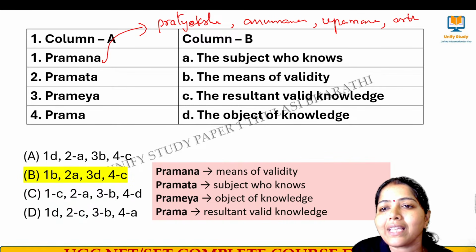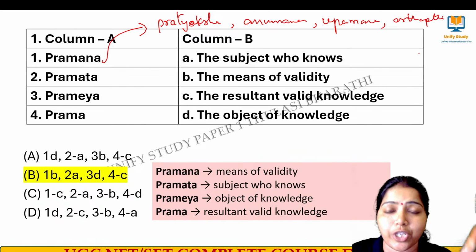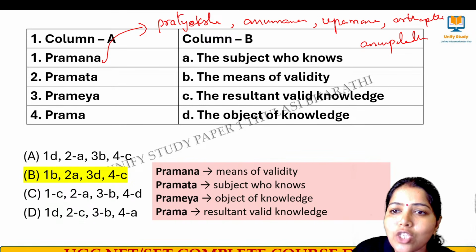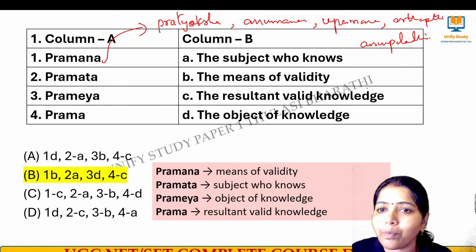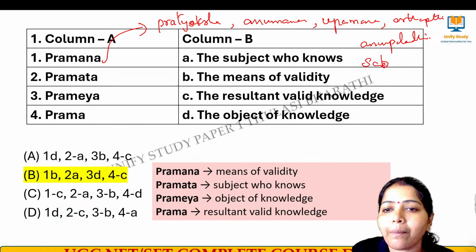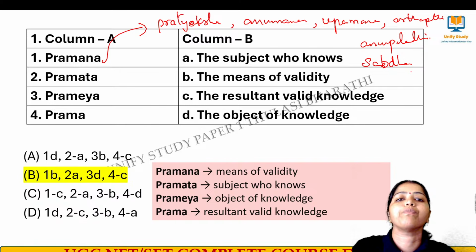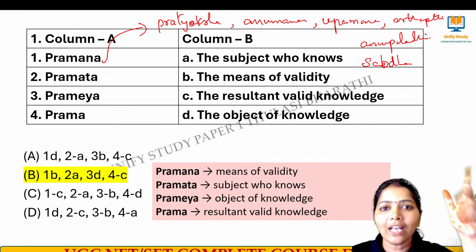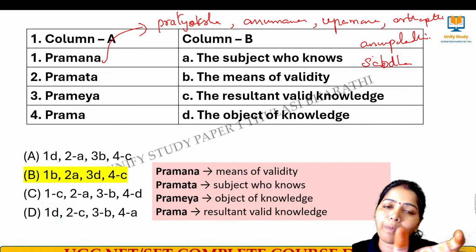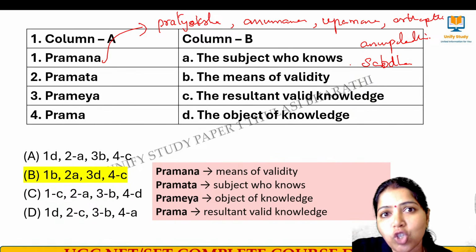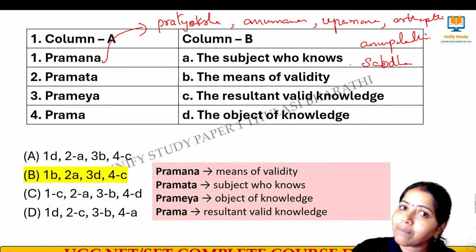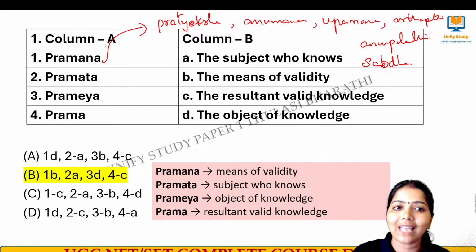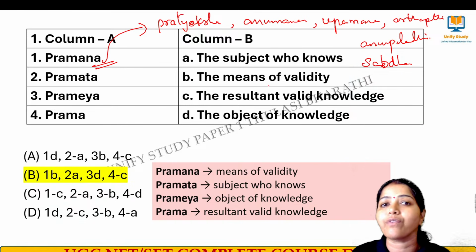Then we have Arthapati, which means postulation, assuming something. Then Anupalabdhi means the absence of something gives you some knowledge. Then we have Shabda Pramana, which means through words of mouth I gain some knowledge. So I gain knowledge through Pratyaksh, sense organs; Anumana, inferring; Upamana, comparing; Arthapati, assuming or postulating; Anupalabdhi, absence of something; and Shabda, through words. That we call Pramana, the means of validity of getting that knowledge.